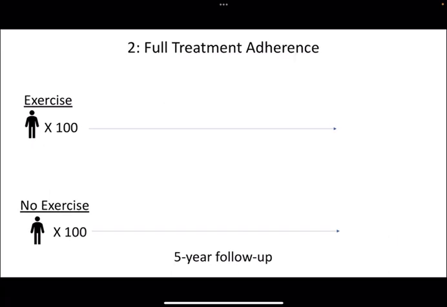Full treatment adherence is another one. Now, 100 people in the exercise group and 100 people in the no exercise group. They're followed for 5 years, and 25 people in the exercise group choose to stop exercising, so they cross over to the other arm. Now we've effectively allowed these 25 people to choose their own treatment. The only thing that makes randomized control trials different from an observational study is that people don't get to choose their treatment.